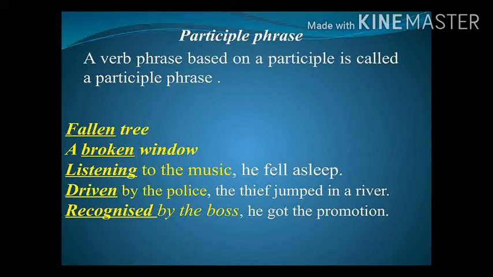In all these examples, we have used the participles. In the first one, fallen, the second one is broken, the third one is listening, the fourth one is driven, and the fifth one is recognized. Using all these participle verbs, we have formed some phrases to make some sentences.